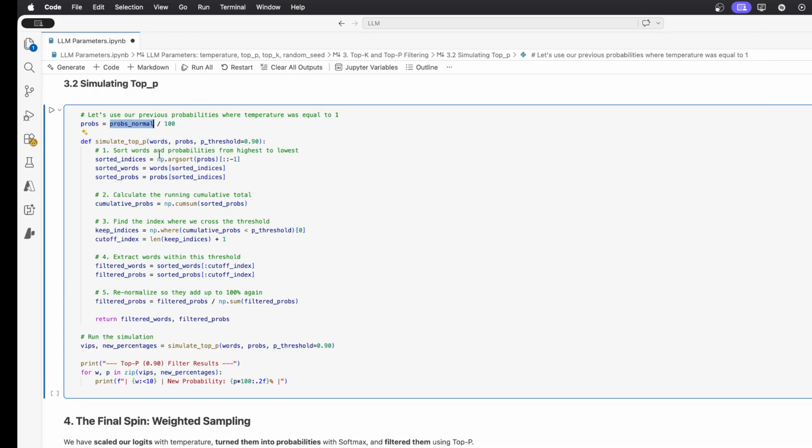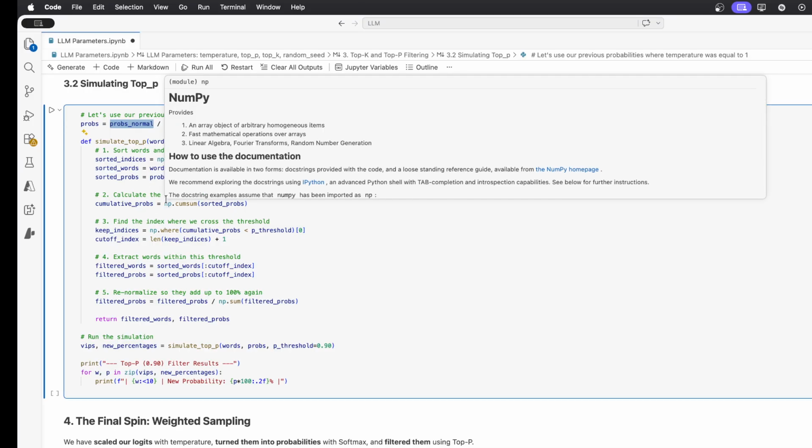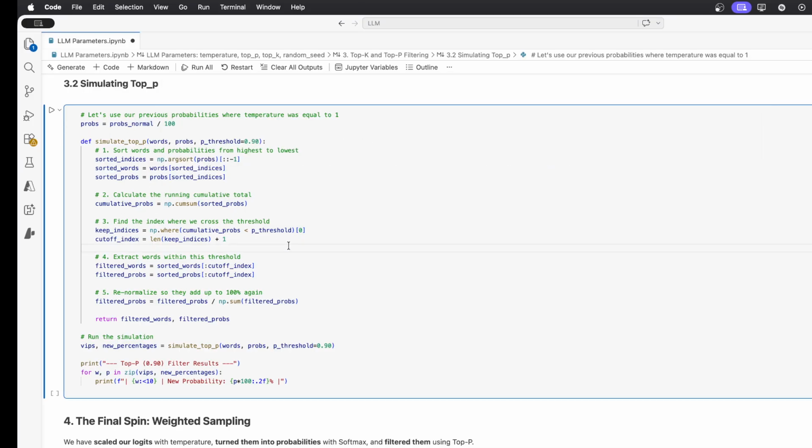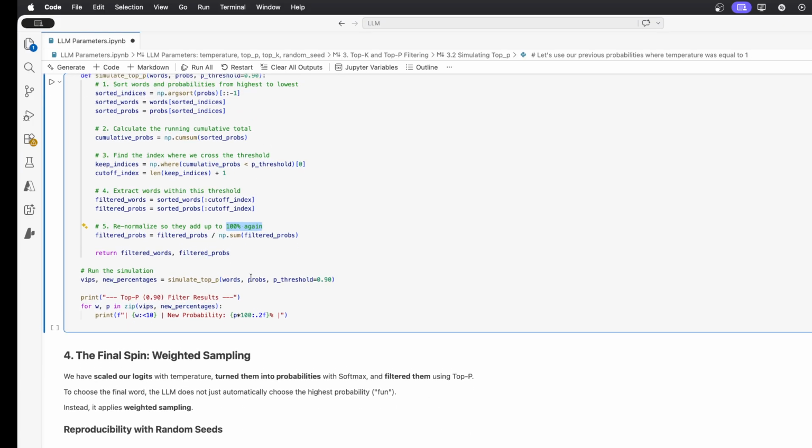First, sort the list, then check where the threshold is reached, extract the indices up to that threshold, and then you need to renormalize the probabilities, because once you get these few words that, for example, represent the top 90%, you need to renormalize so they add up to 100% again. And after that, we can just display these new probabilities.